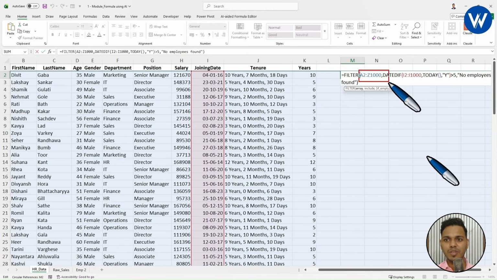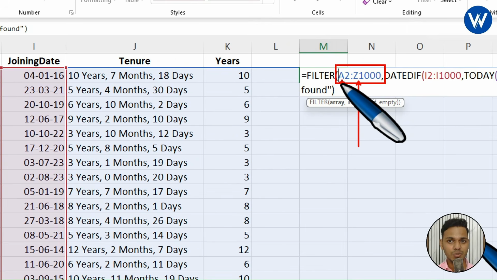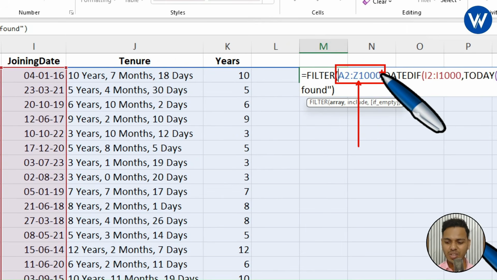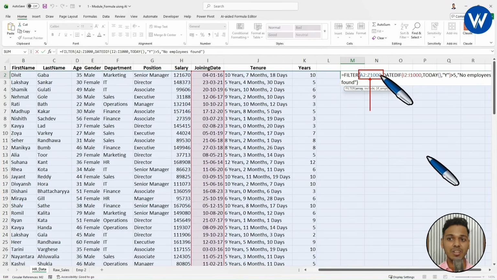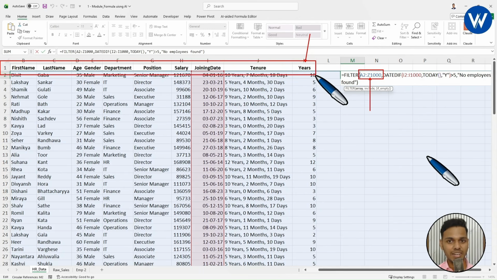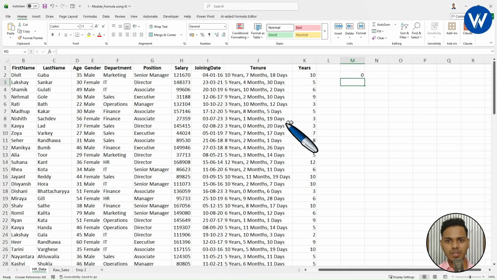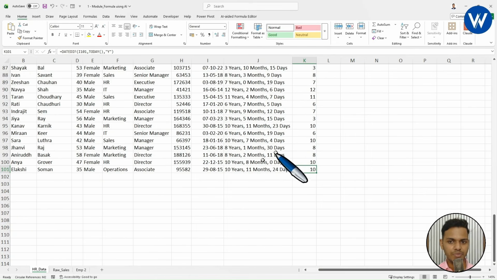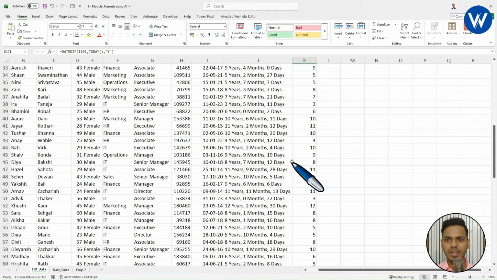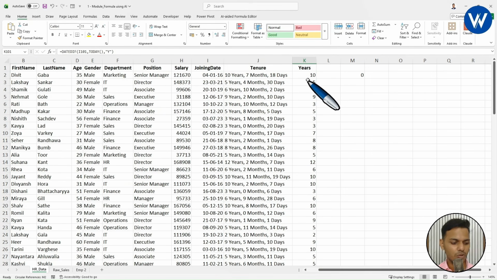Listen carefully. What it has actually taken is the range from cell A2 to cell Z1000. Okay, our data is not available till the Z column. My data is available till the K column only. So the data range is till the K column. So what we will do, we will give the command to ChatGPT. In the same way, you can see the last row of the data. It is 101. Right. Our data is till the K column.